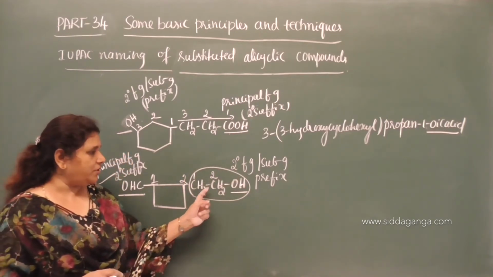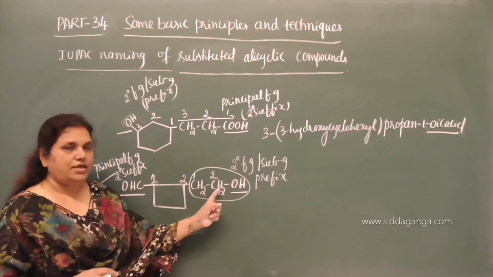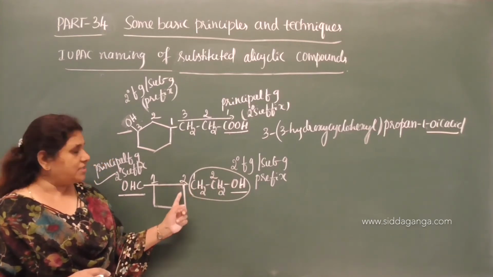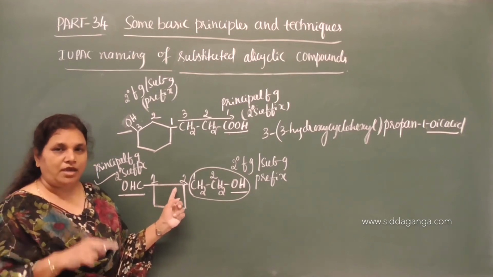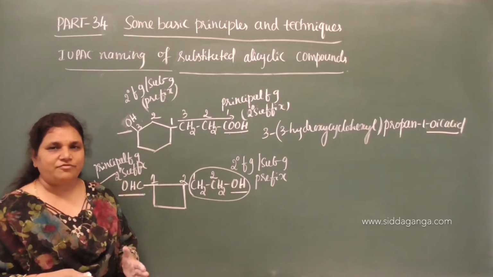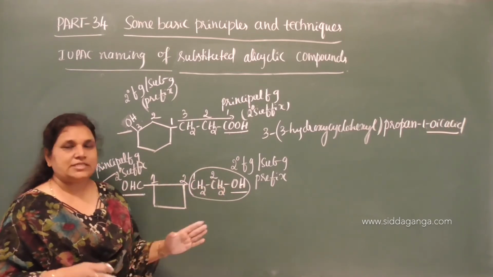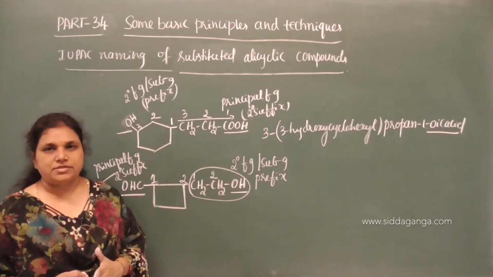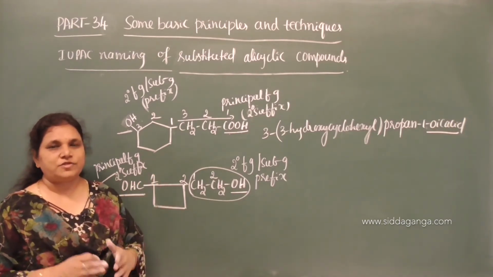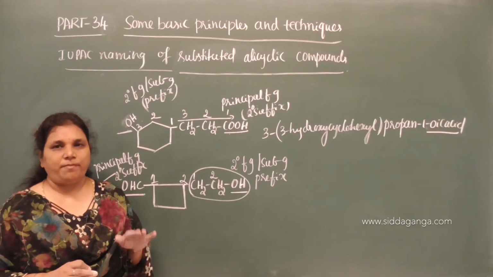What is that substituent? 2-hydroxy ethyl. It should not be confused with the locants at the position on the main cycloalkane ring and the substituent. To avoid this confusion, we need to give the substituent in parenthesis. Clear? When the locants repeat, to avoid confusion, we have to give it in a parenthesis.